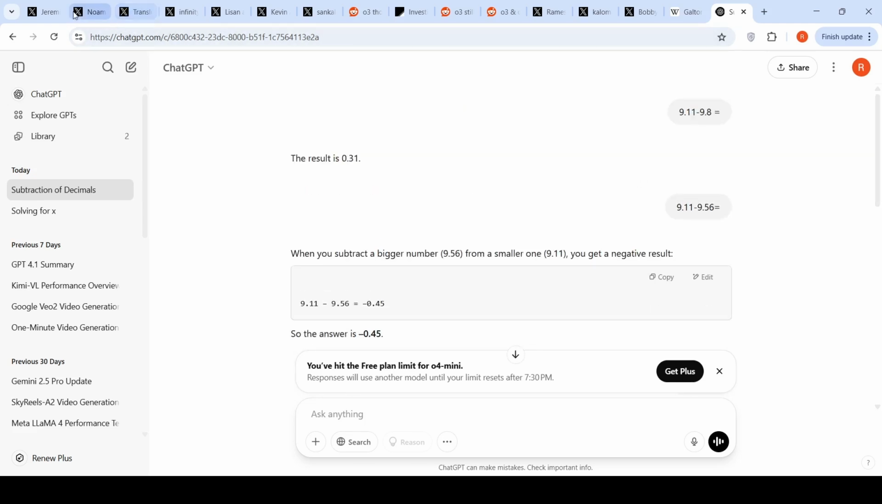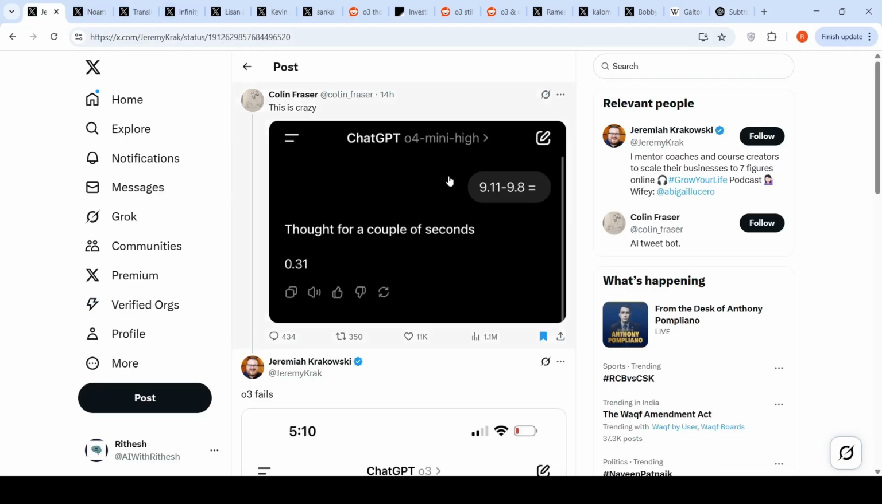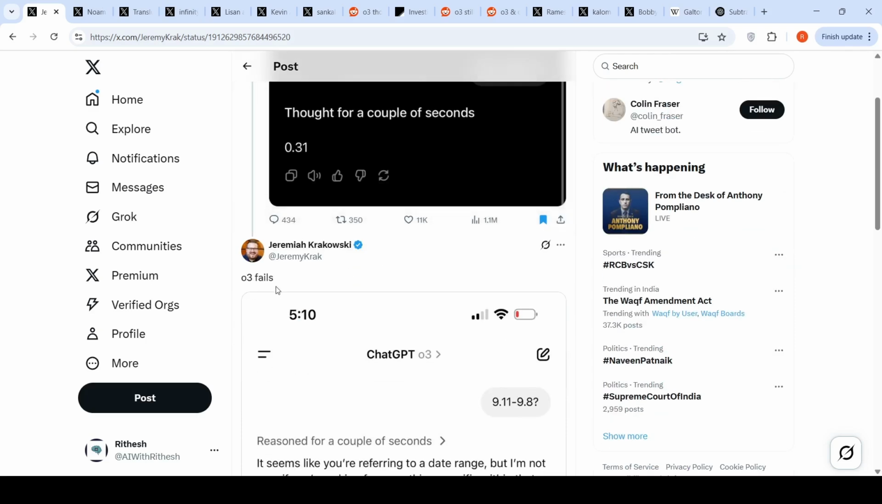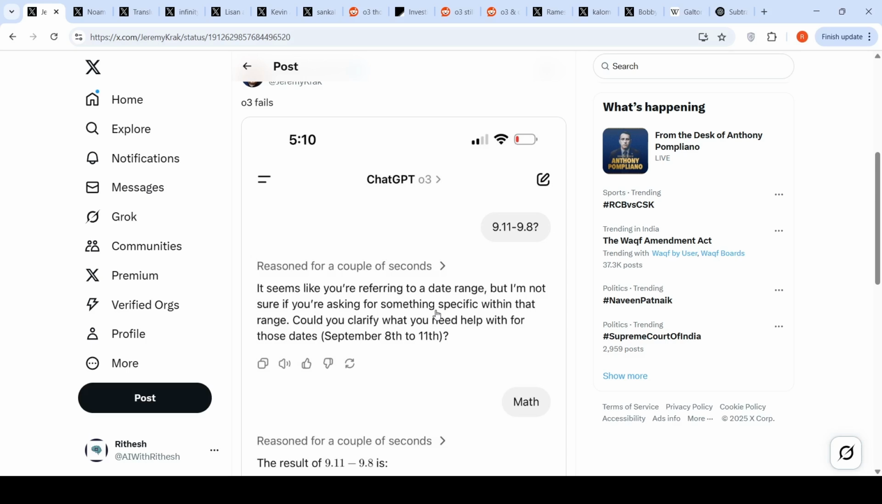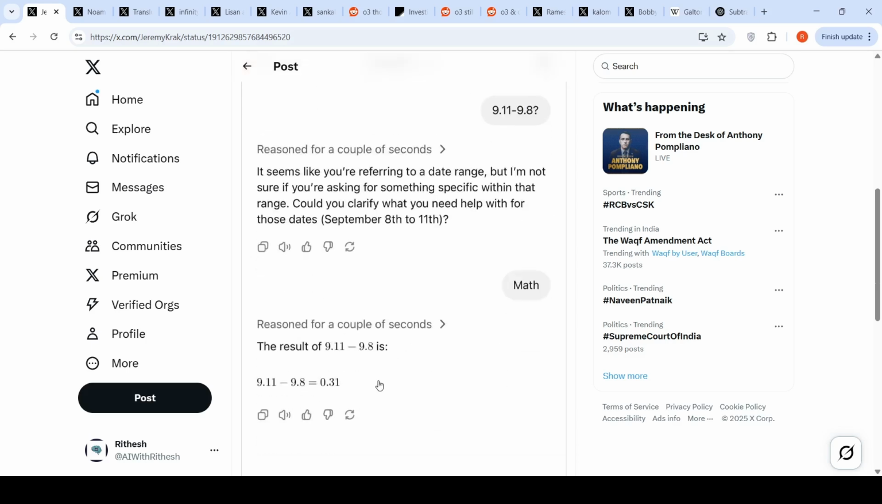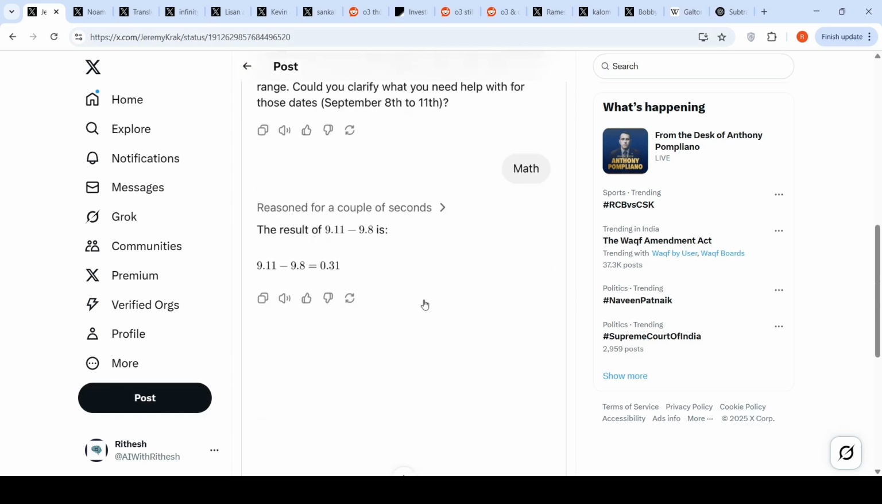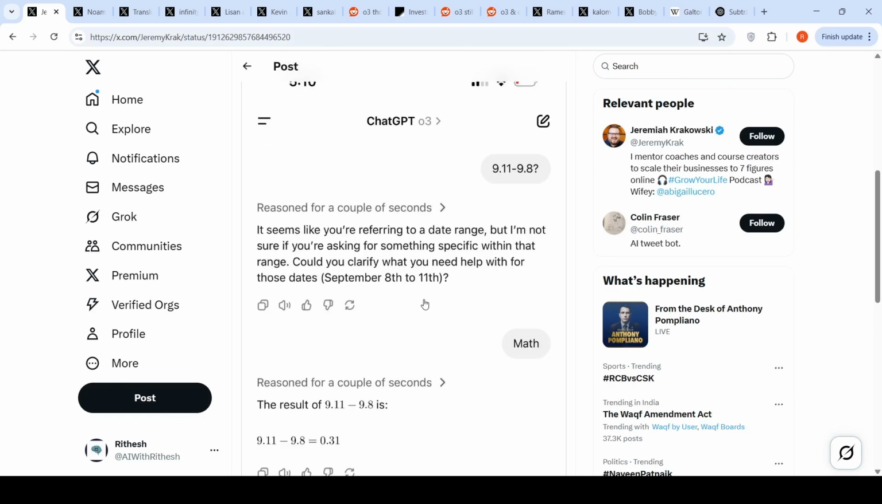Okay. So this is what many people have reported. Okay. So here is a person who's reported the same thing. Thought for a couple of seconds, ChatGPT O4-mini high, 0.31. Another person says even O3 fails on this. Let's put a screenshot over here. Initially when he put it like this, it assumed it to be some kind of dates, 9/11 to 9.8 September. Then he said no, math. And it gave the wrong answer. So there is some kind of inconsistency happening over here in this simple mathematical calculation. Okay, this is one sort of failure.